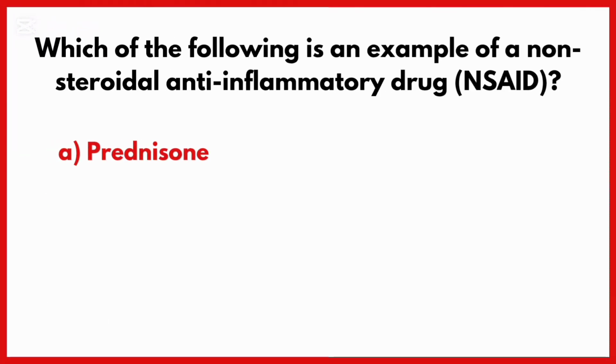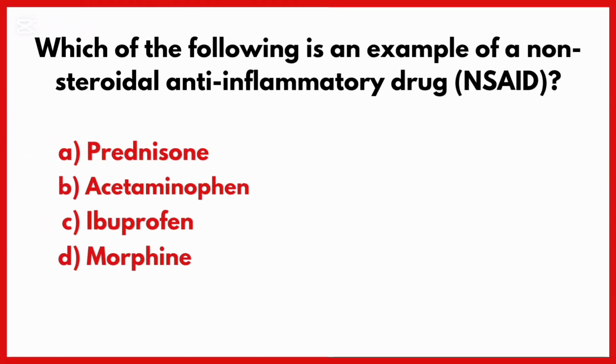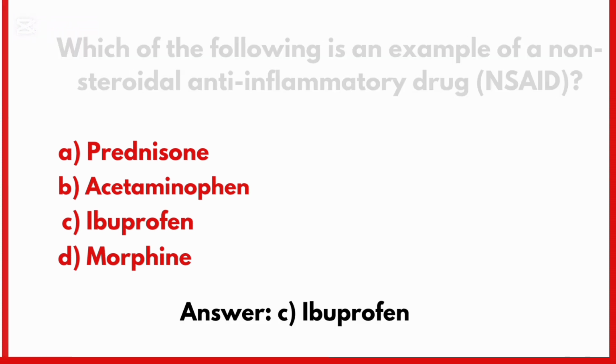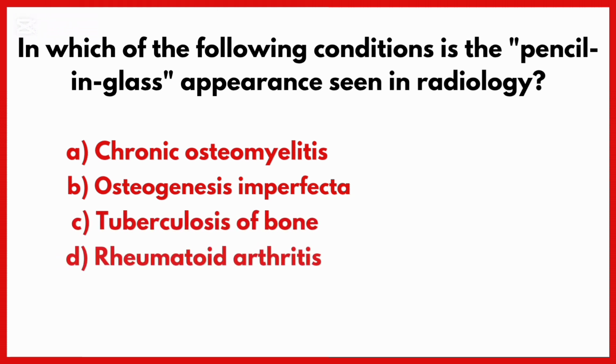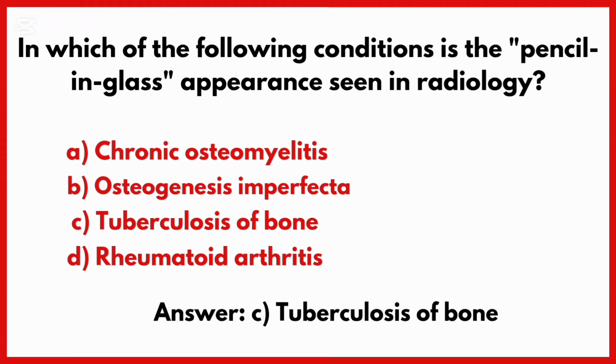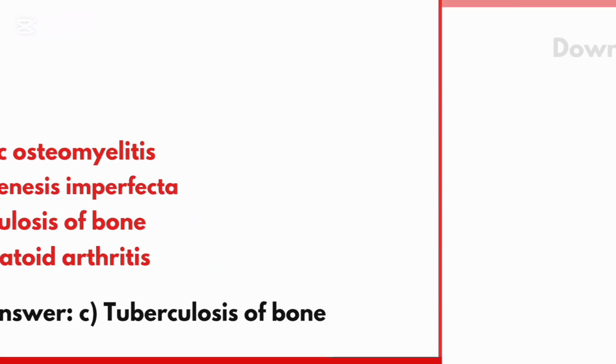Which of the following is an example of a non-steroidal anti-inflammatory drug? Correct answer is option C, ibuprofen. In which of the following conditions is the pencil in glass appearance seen in radiology? Correct answer is option C, tuberculosis of bone.